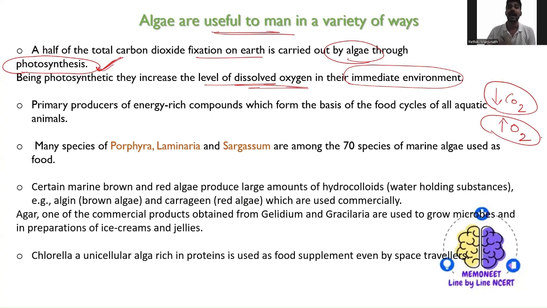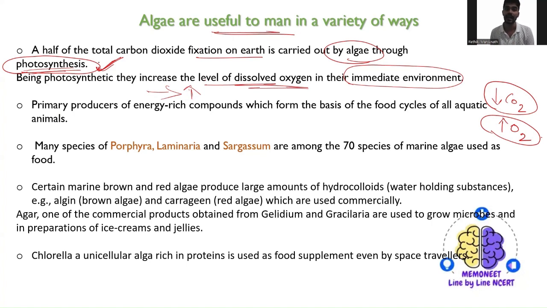Since algae have this ability, they act as a total controller of carbon dioxide. They fix carbon dioxide on earth by absorbing it for their food, and in this process they release oxygen. If these algae are present in an aquatic medium, they increase the level of dissolved oxygen in the immediate environment.